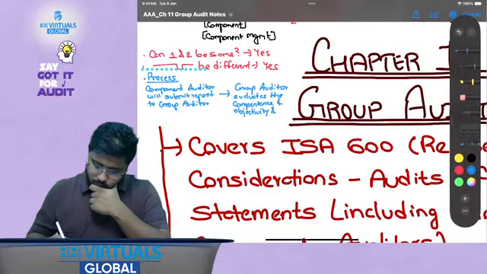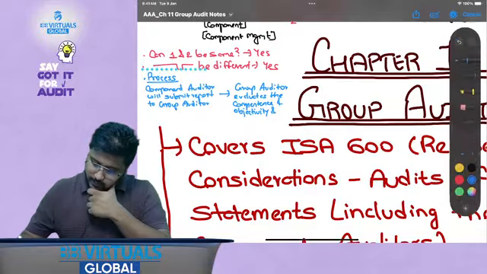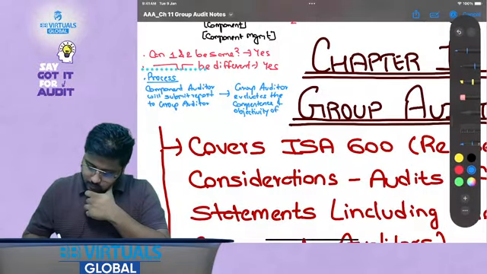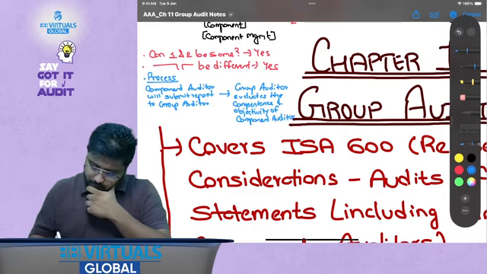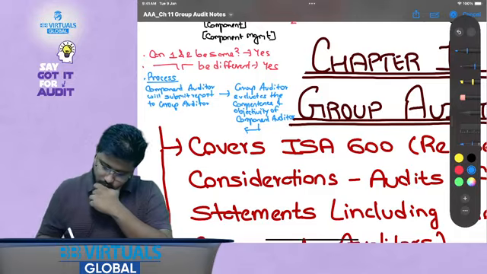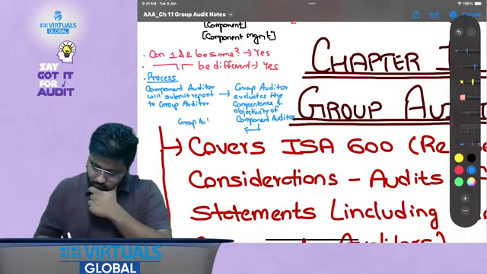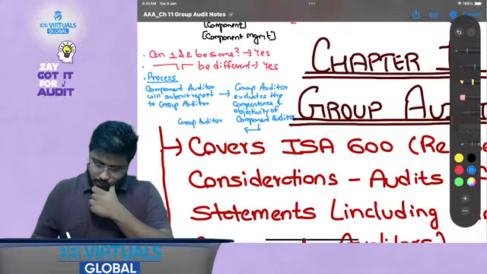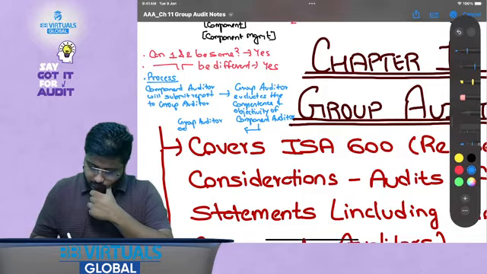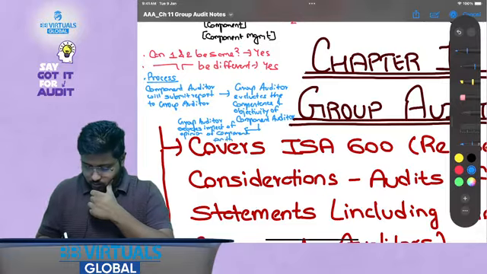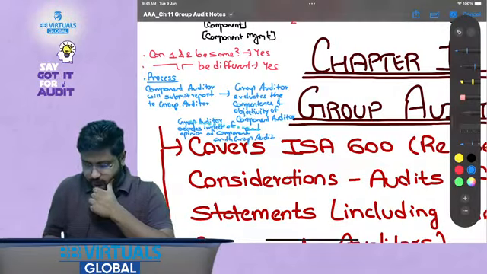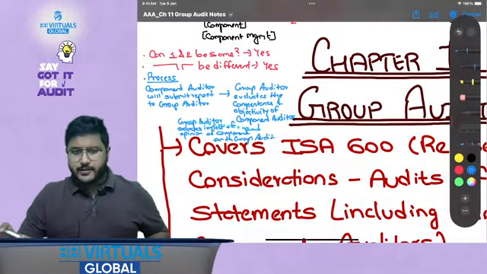Then the group auditor evaluates the impact of the opinion of the component on the group audit, and then the relevant changes are done. This is the basic process.